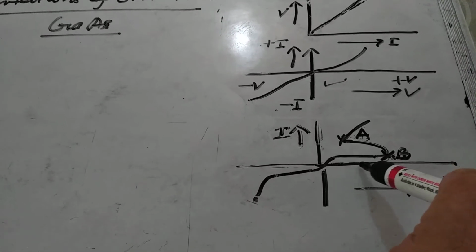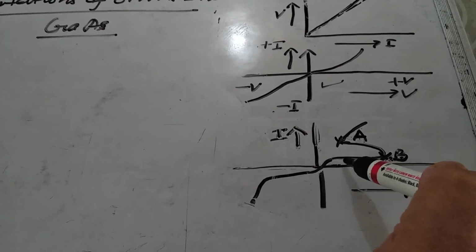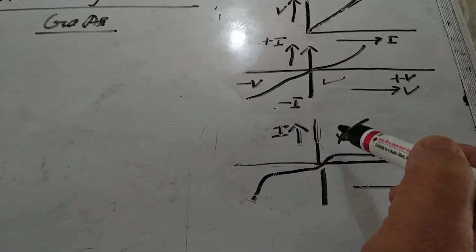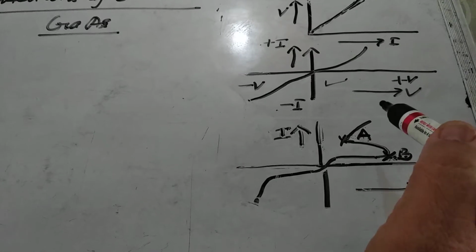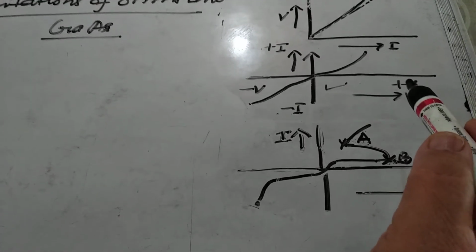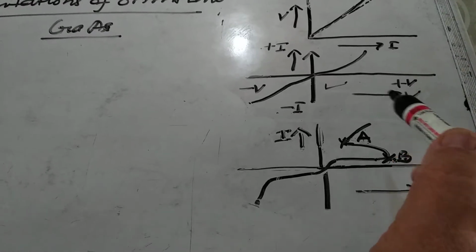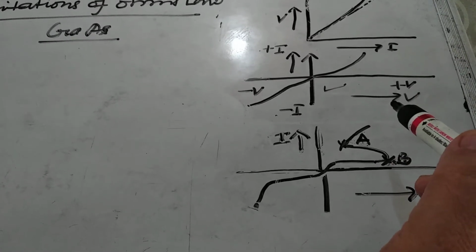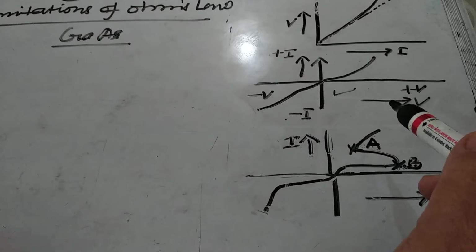So when we decrease the potential, the current is increasing. This is also a limitation of Ohm's law. This portion corresponds to the negative resistance region of the semiconductors.